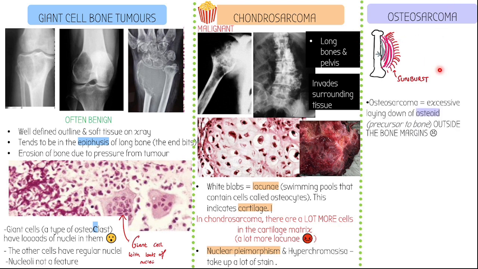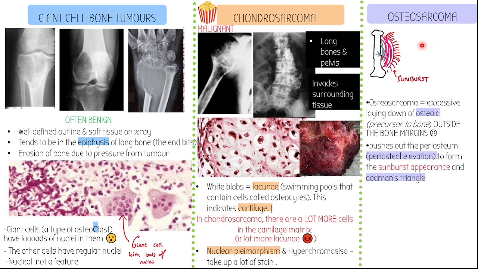So I mentioned it because of excessive osteoblast activities. The osteoblasts lay down something called osteoid, which is excessive. It's basically the precursor to the bone. So osteoblasts put down osteoid, and then that's going to mineralize into this sunburst kind of appearance outside the periosteum. This causes periosteal elevation. So here's basically an X-ray.